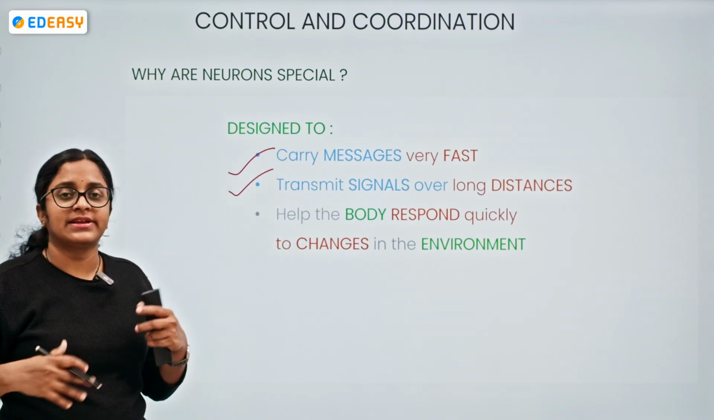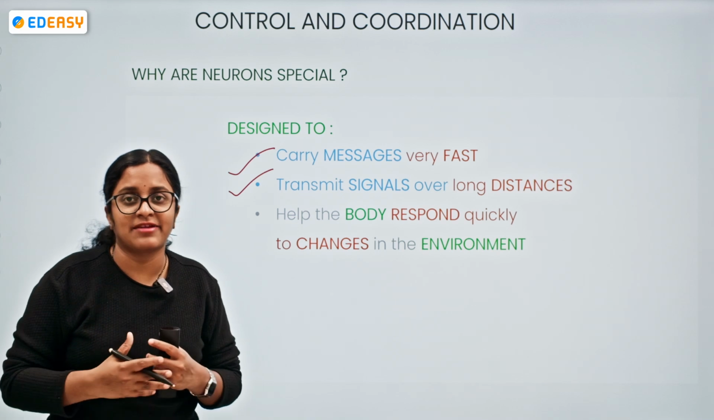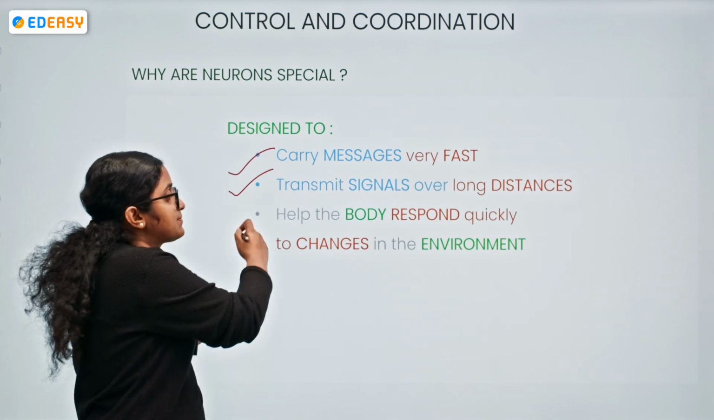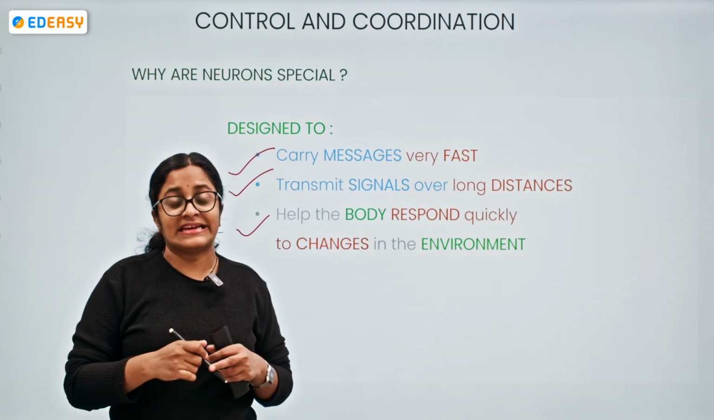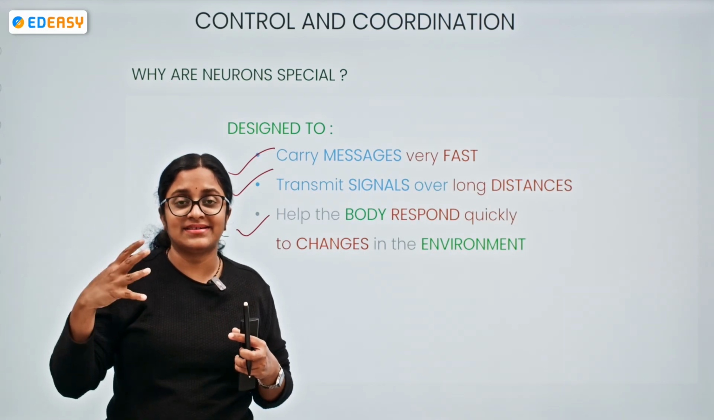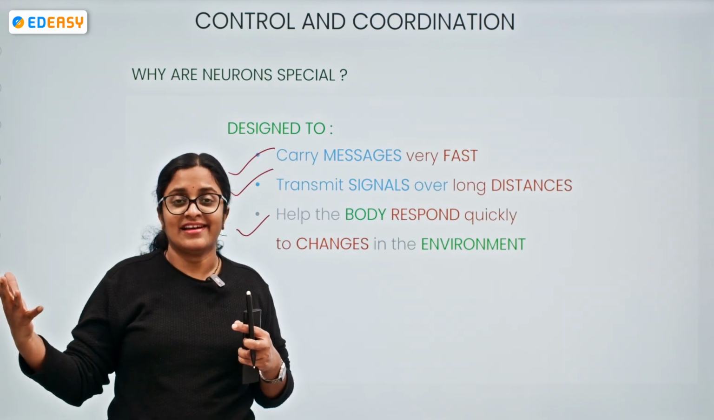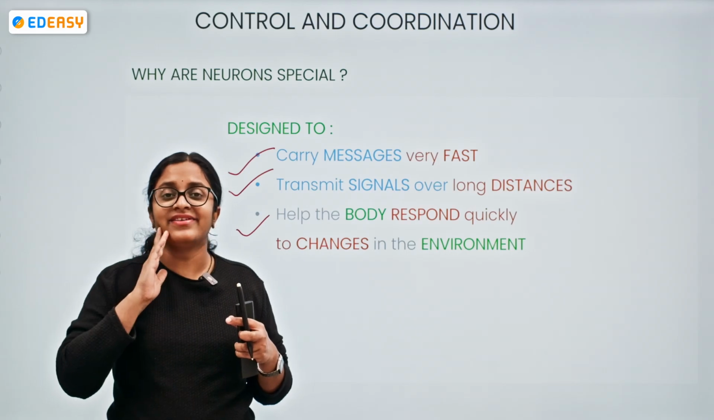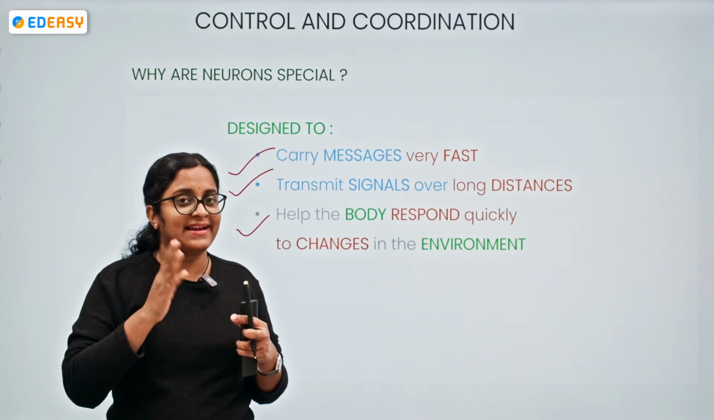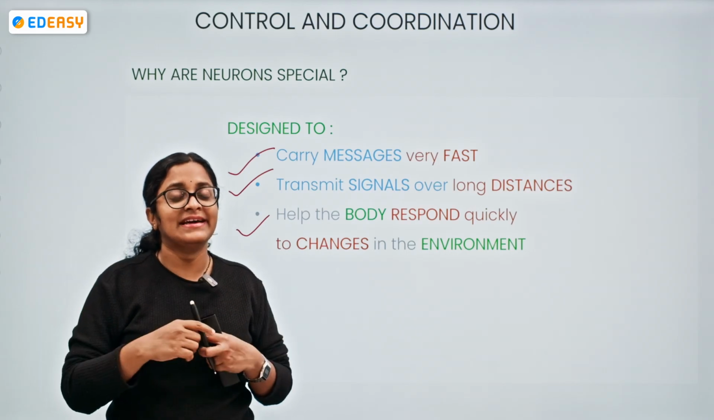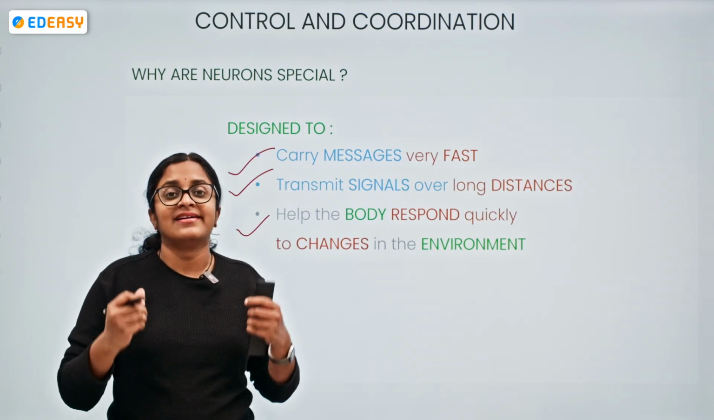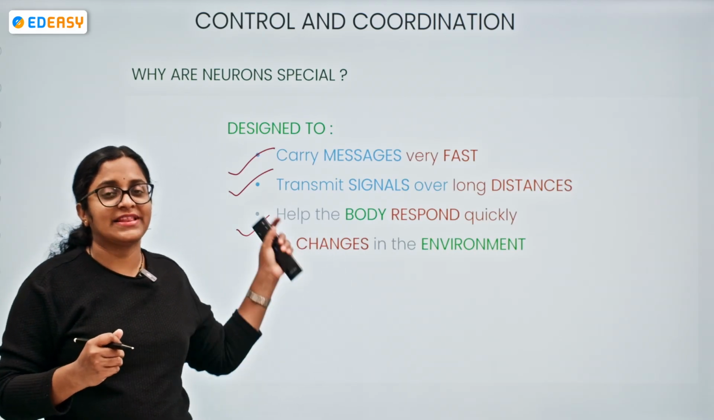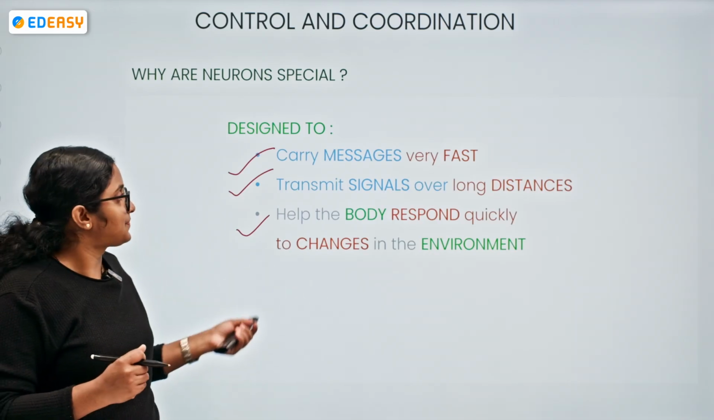So whenever there are changes in the environment, they help the body to respond very quickly. For example, suppose we are moving, and suddenly a flash of light appears on our face from nowhere. What will we be doing? Immediately we are going to move our head away from the light source. We are showing a quick response. How? With the help of the neuron, with the help of the nervous system.